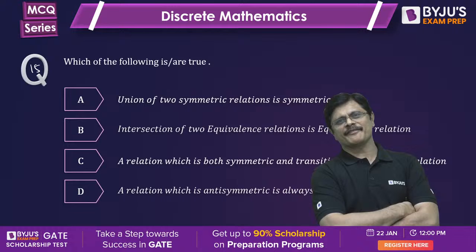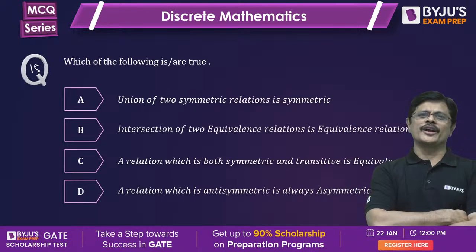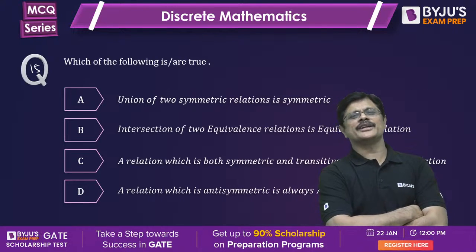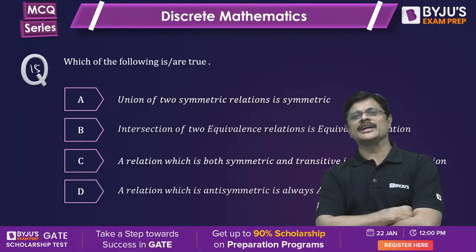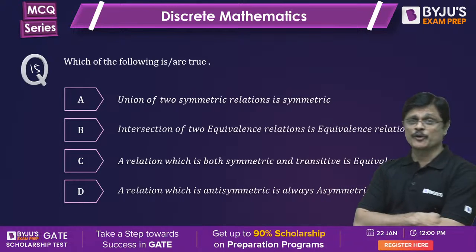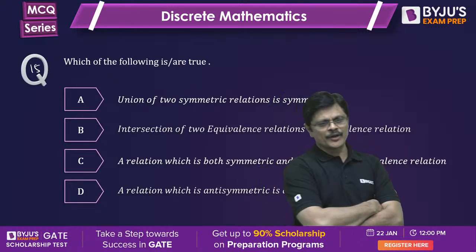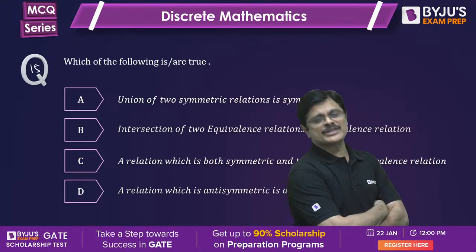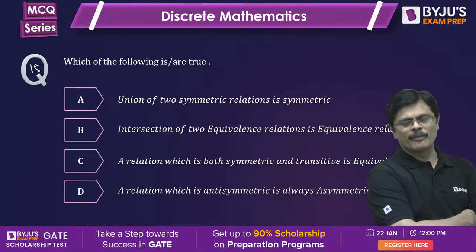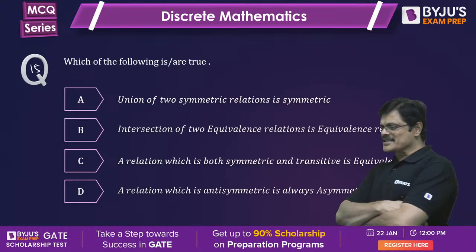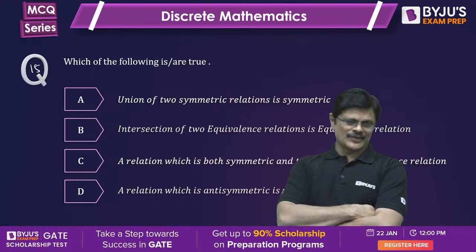A relation on A is selected at random. What is the probability that it is a symmetric relation? That type of question they can ask you. Let us see such questions in the marathon series. I'll try to include some probability linked questions in the marathon series.